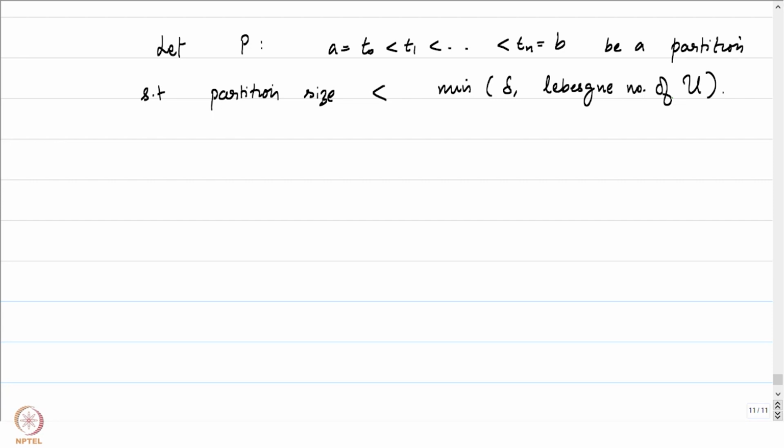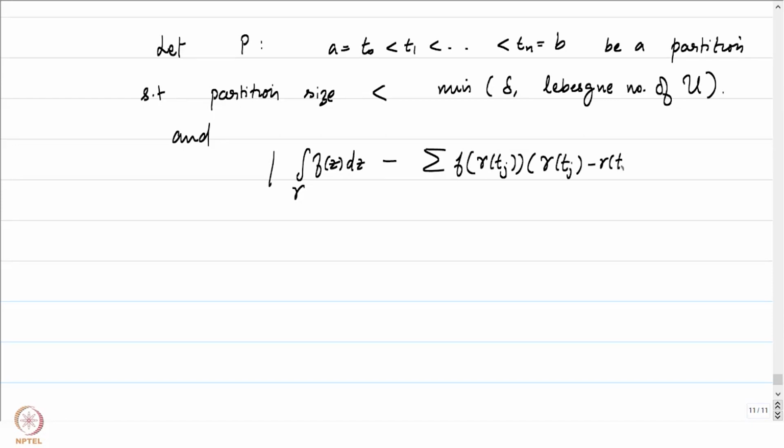So let's pick the partition in such a manner that its size is less than both delta and the Lebesgue number, and not just this, but such that the integral of f of z dz over gamma is approximated up to epsilon by 2 by the sum over the partition of f of gamma of tj minus 1 times gamma of tj minus gamma of tj minus 1, this is less than epsilon by 2.